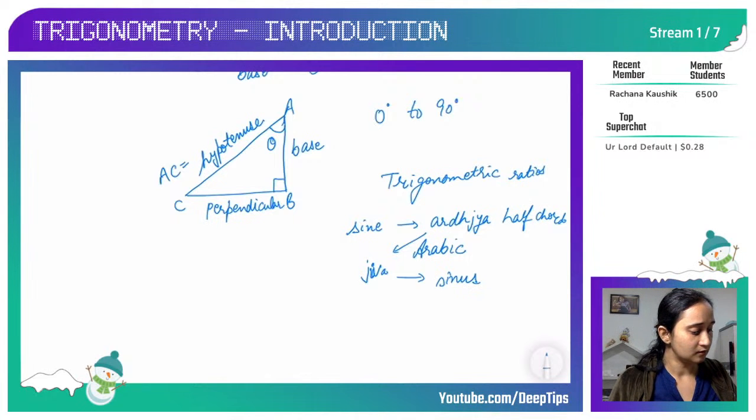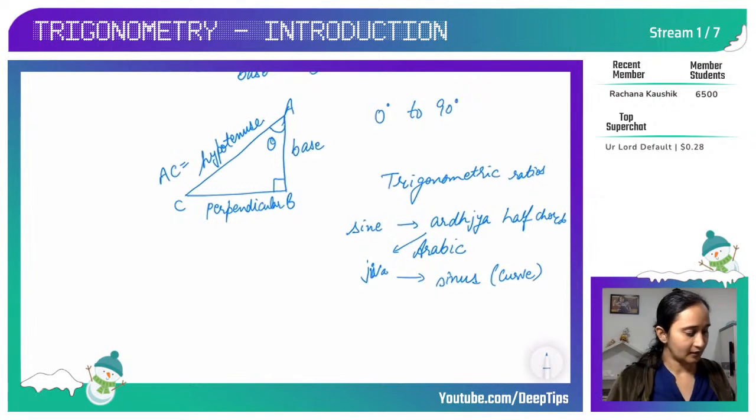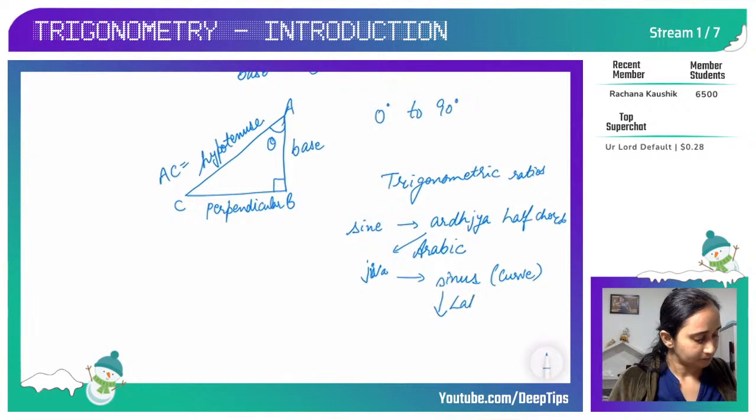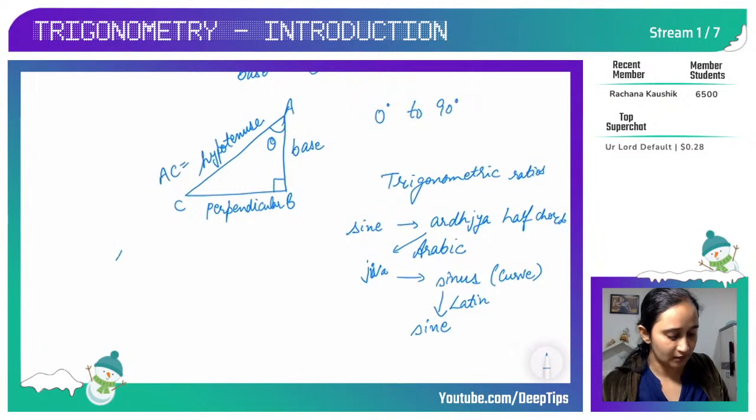Sinus means curve. See, curve also comes in a circle. Then in Latin it was called sine, and the abbreviation that we are using today is sin.